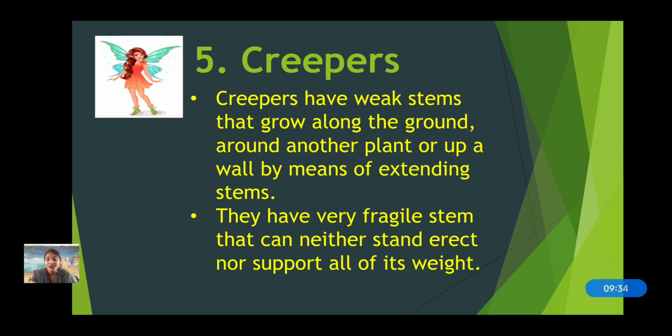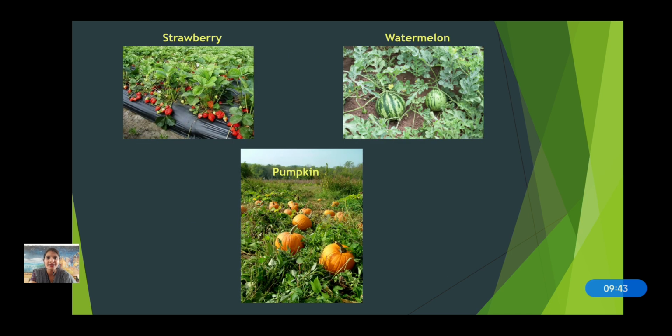Okay, so just imagine what all fruits or vegetables or plants may be the example of creepers. Yes, you're right. Strawberries, watermelon, pumpkin. Now watermelon and pumpkin, have you ever imagined that watermelon and pumpkin growing on a big tree? No. Why? Because the tree cannot bear the weight of pumpkin and watermelon. That's why they are known as creepers. Okay, so that they will grow on the ground itself.